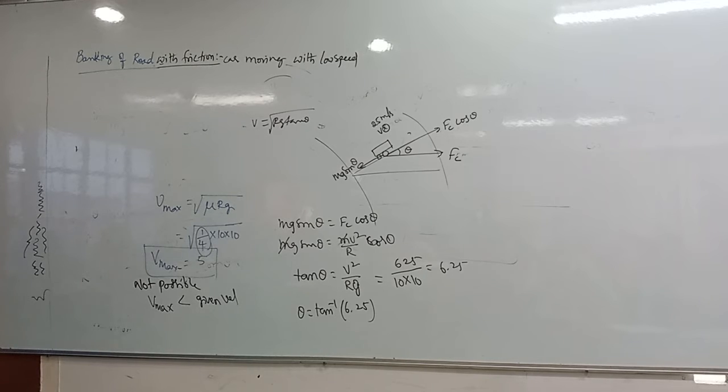The coefficient of static friction between the road and tires is 0.1. In that, first question, will he slip while taking the turn?